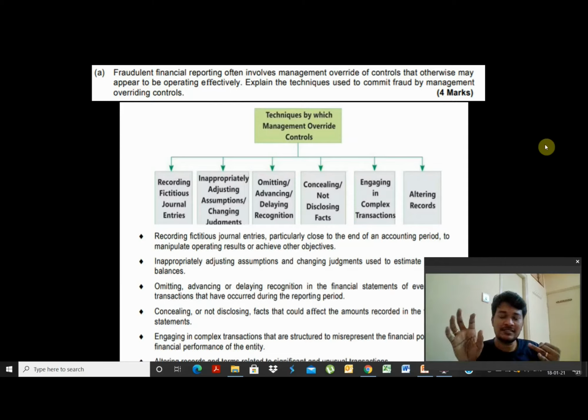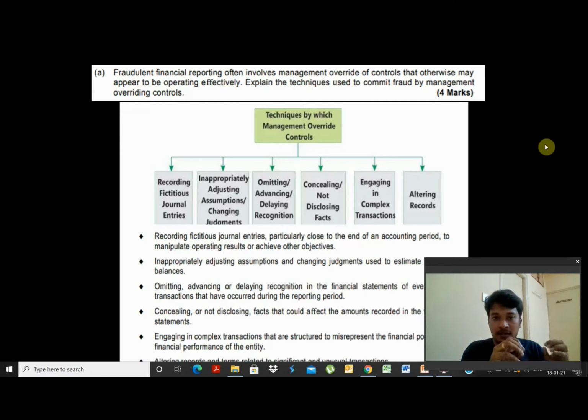The agreement says the sale is supposed to happen, the agreement starts only in June 2021, whereas they are trying to tweak the agreement. They are trying to change the assumptions of the agreement such that the risk and reward transfer actually happens in March 2021 only, so that revenue can be recognized in the previous year only.